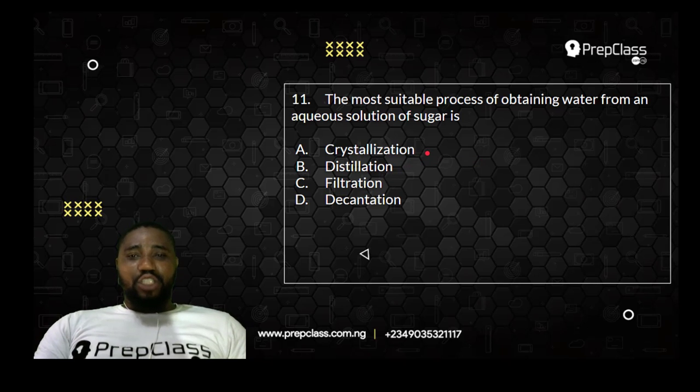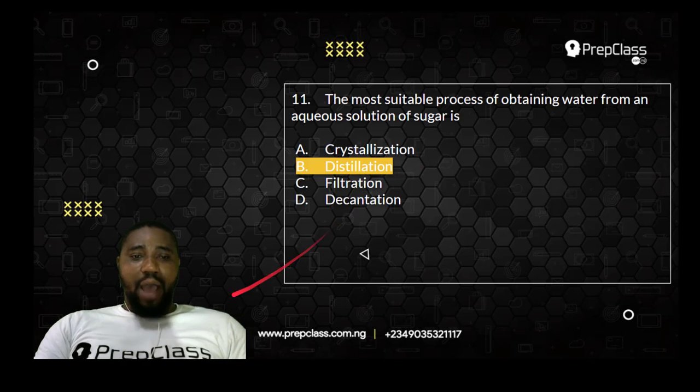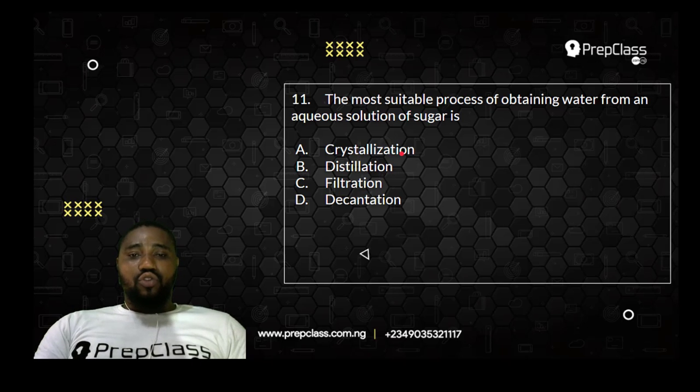Now, if you use the method of crystallization, you may be able to recover some sugar, but this will only help you to recover solid sugar from the water. But they're asking you the most suitable method for producing pure water from an aqueous solution of sugar. Now, let us see how we will go about that. Crystallization will only help you to get out some of the sugar crystals from the aqueous solution of sugar.